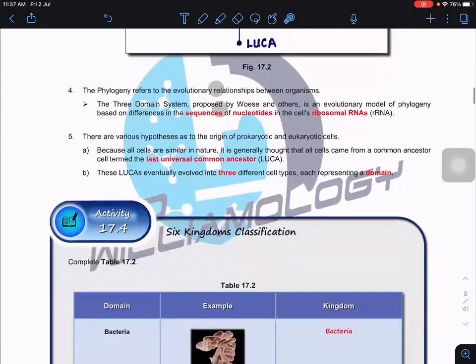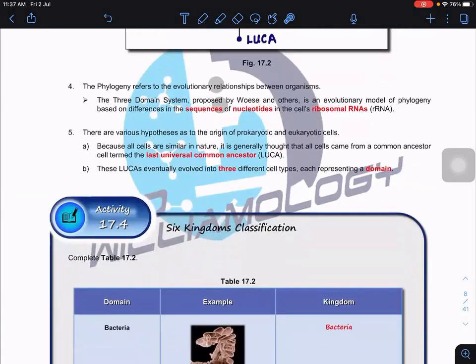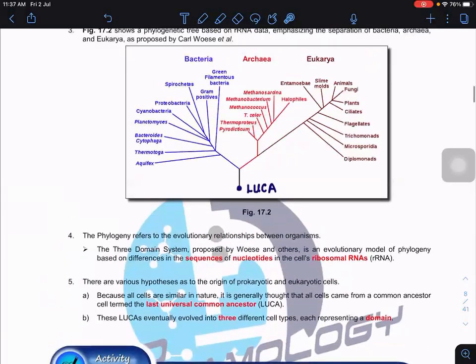So how do we actually analyze them? We analyze them based on the sequence of the nucleotides in the cell's ribosomal RNA. Based on this, we reclassify bacteria and archaea into two different domains.